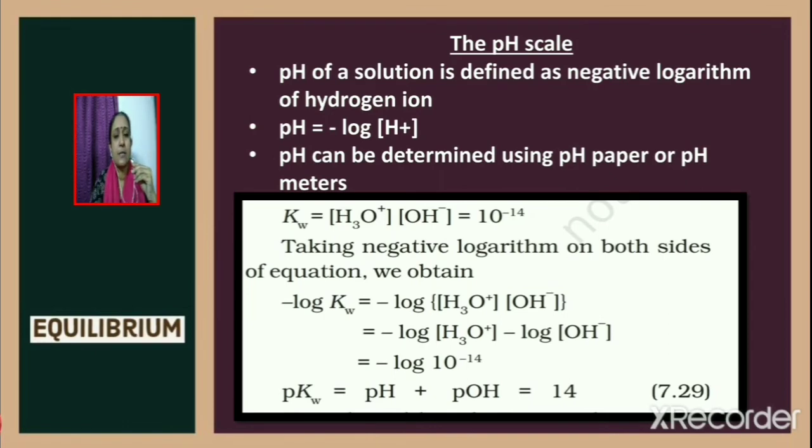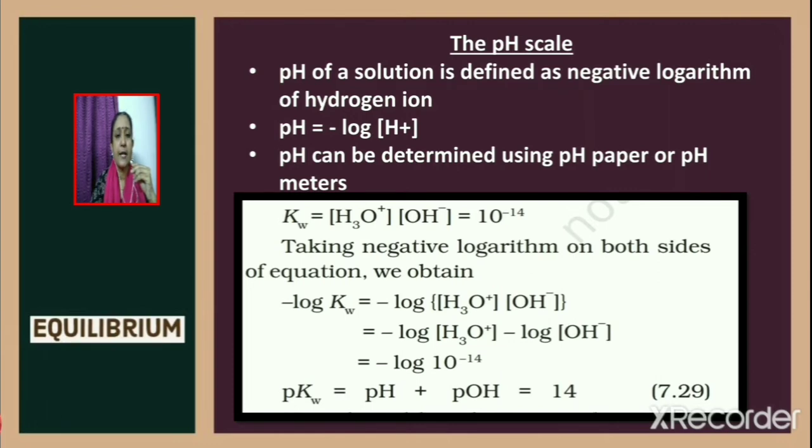Next we shall discuss the pH scale. Now what is pH? pH is defined as the negative logarithm of hydrogen ion concentration. So we can write pH as equal to minus log of H⁺ ion concentration. We know that pH can be determined using pH paper, universal indicator solution or pH meters.